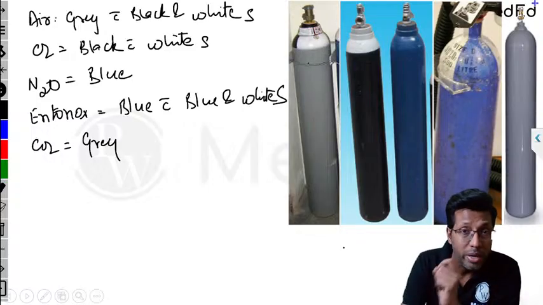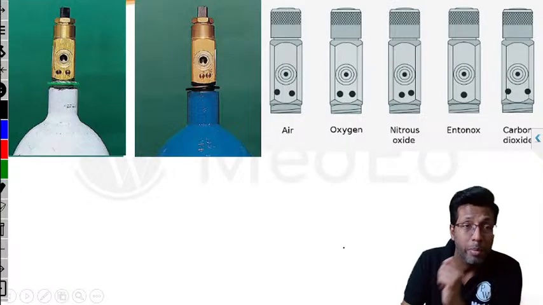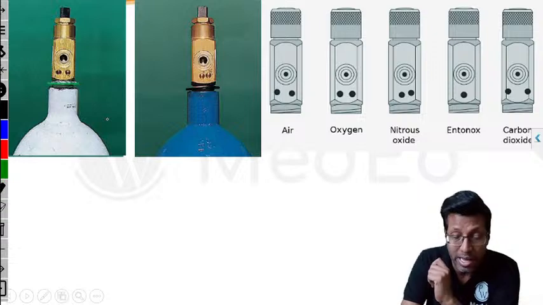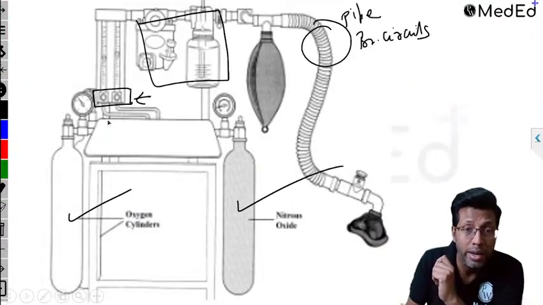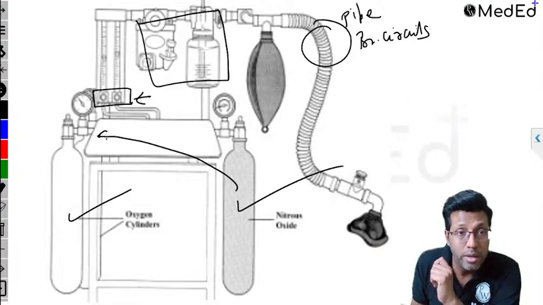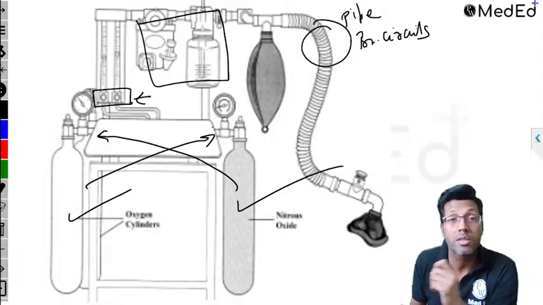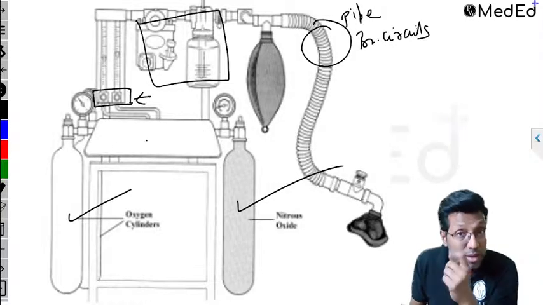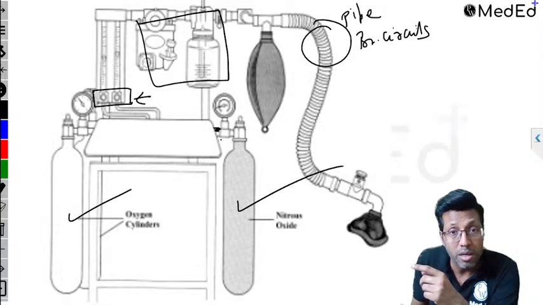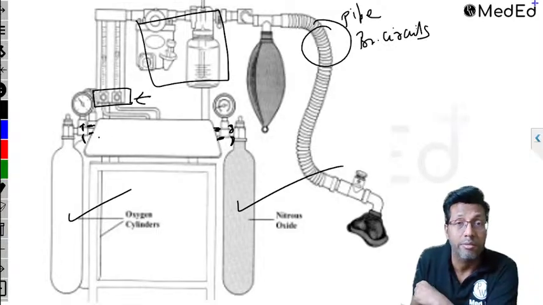Another important point is pin index. What is pin index, guys? Pin index is what prevents the wrong attachment of a cylinder. If I wanted one day to put the nitrous oxide cylinder here and the oxygen cylinder here, I can't do it because there is a pin index safety system which prevents it. You have pins coming out of the anesthesia machine and corresponding holes on the cylinder, and this is what is called the pin index safety system.